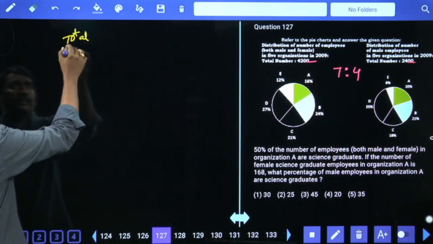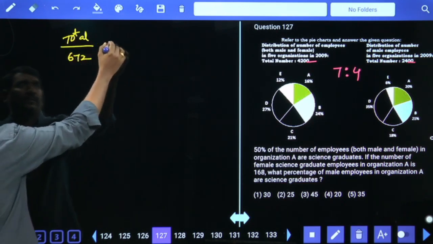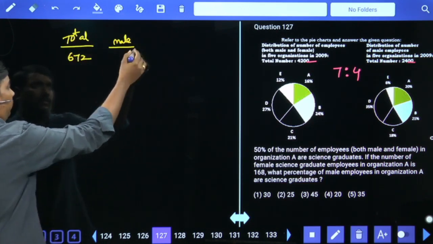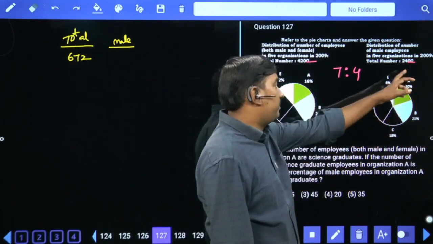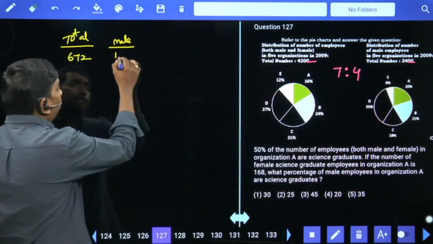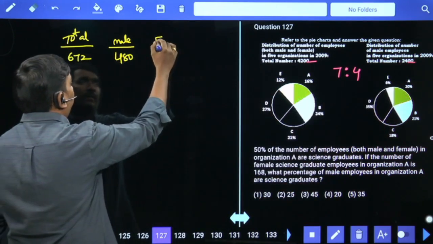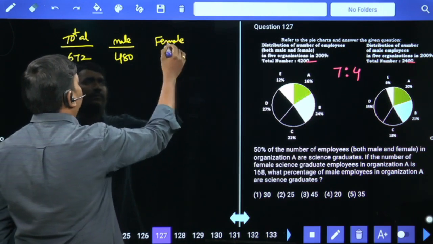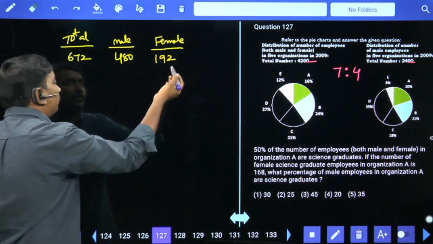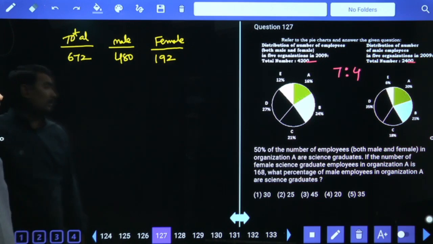Total 672. In this males 20% means 480. Remaining females 192.